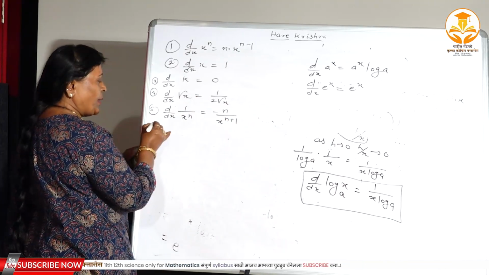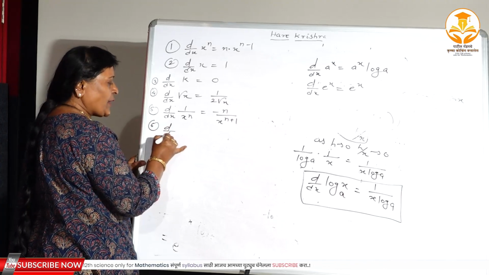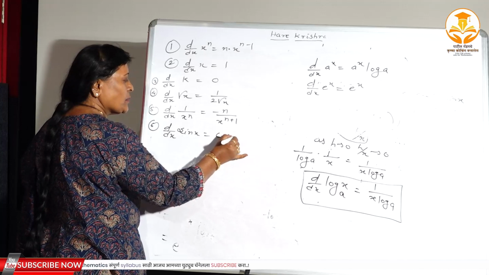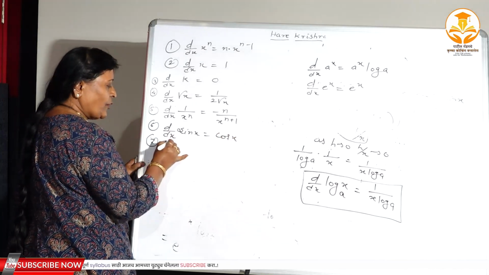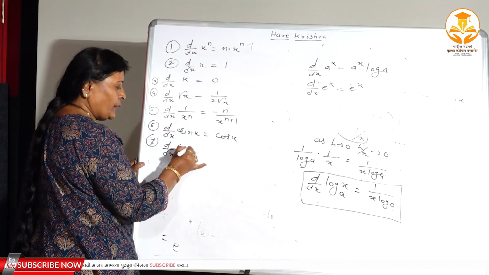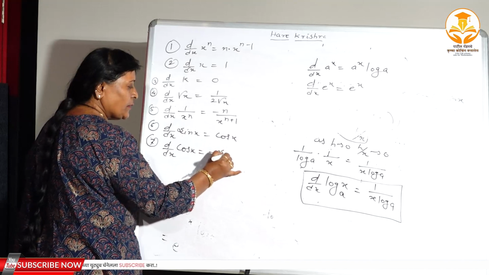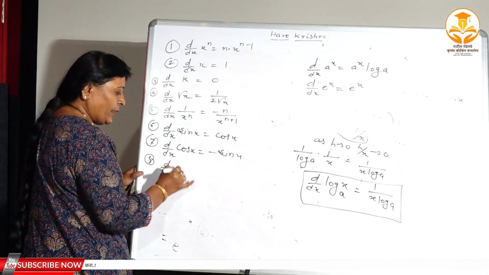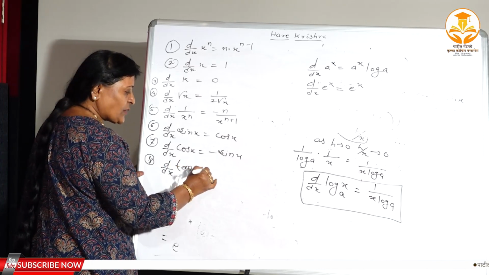Now 6 trigonometric: d/dx of sin x is equal to cos x, d/dx of cos x is minus sin x, d/dx of tan x is sec square x.